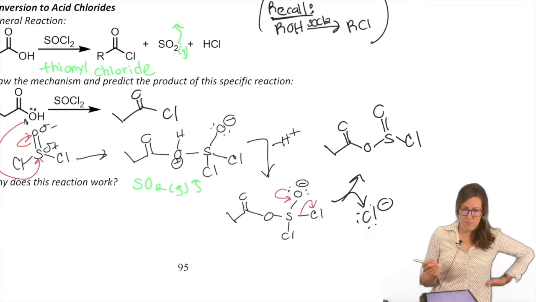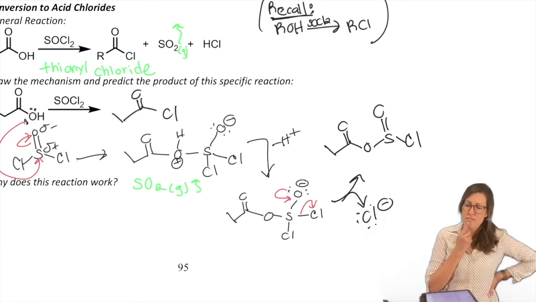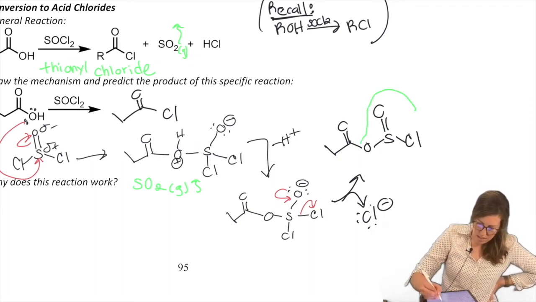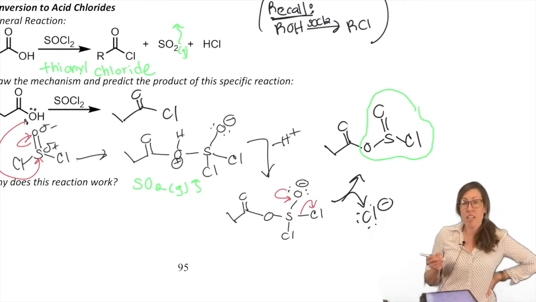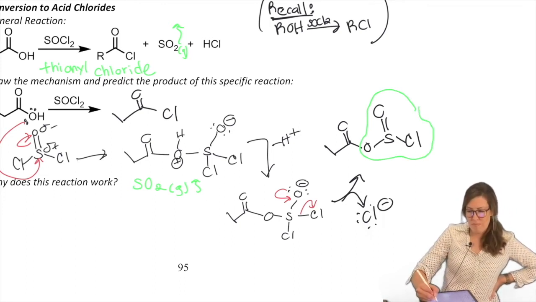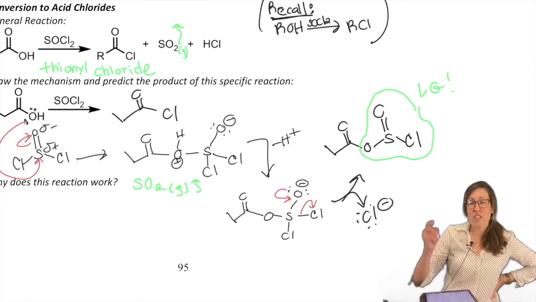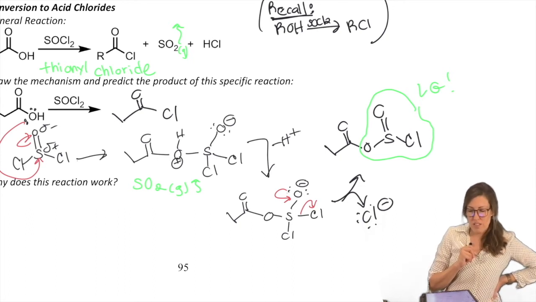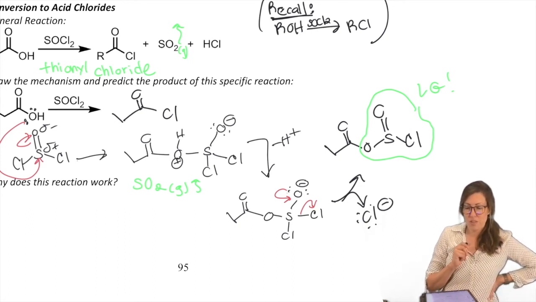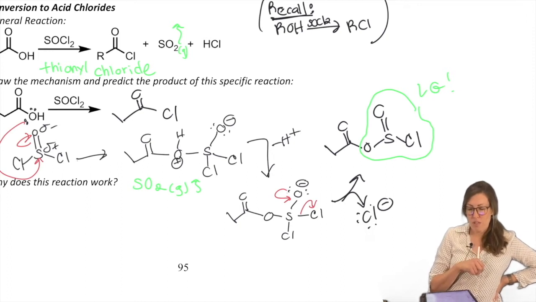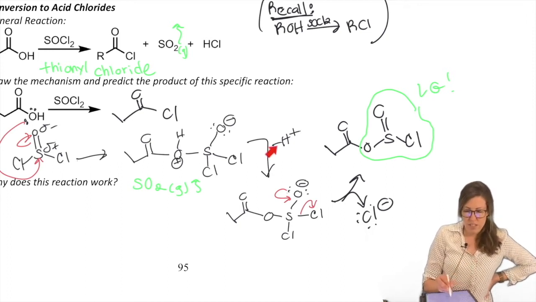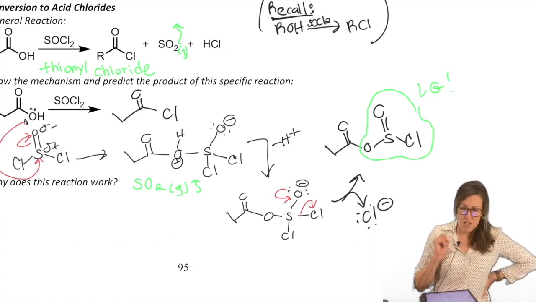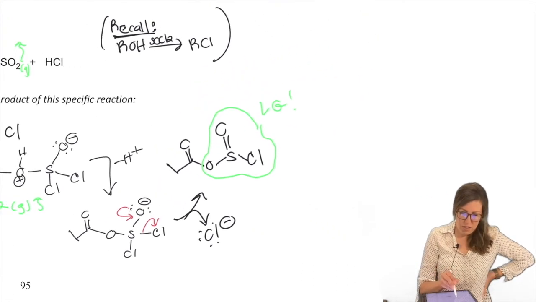Now what? Guess what? The good news is this is going to make a good leaving group. We turn that OH, which is a bad leaving group, into a great leaving group. How is it going to leave? Well, it has to turn to SO2, so I'll show you that. And notice the HCl that forms. We lost H over here, so there's lots of proton transferability going on that can let the HCl form up here.